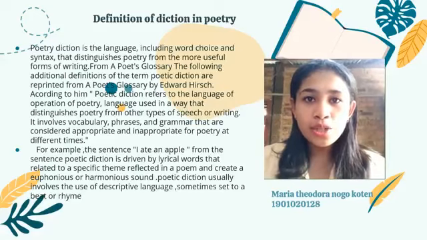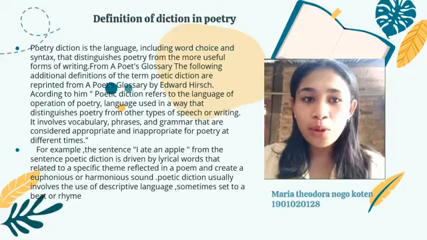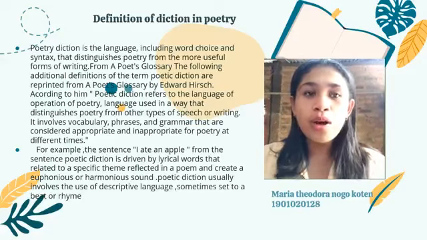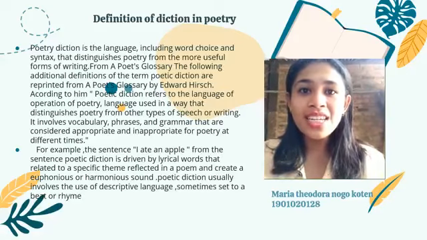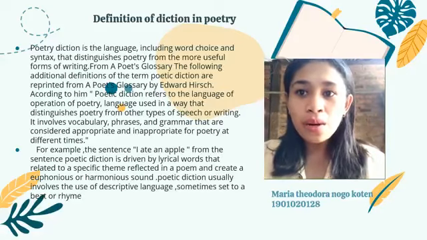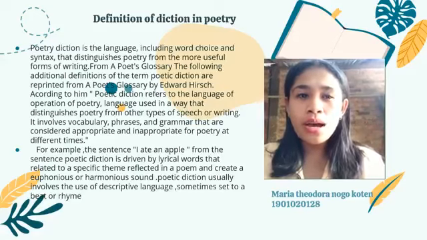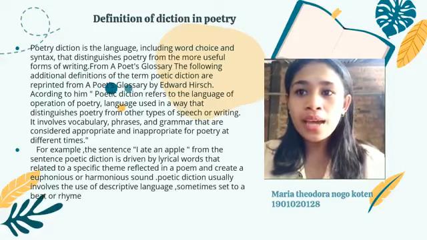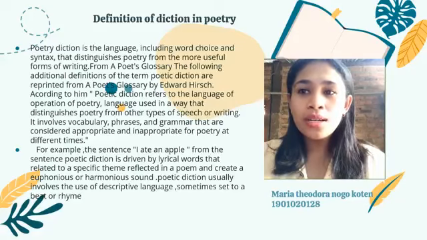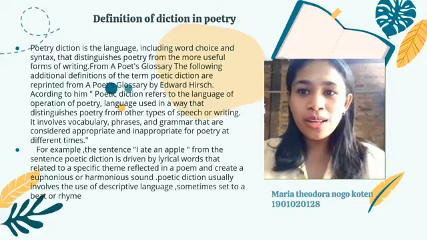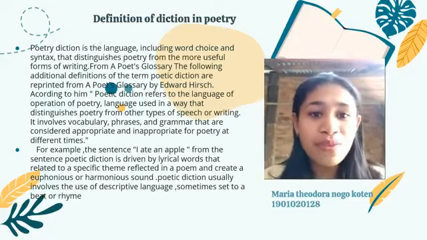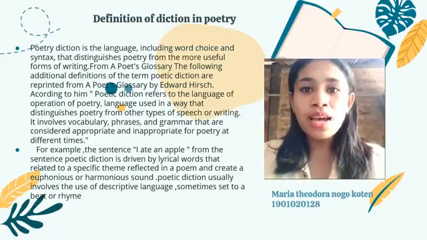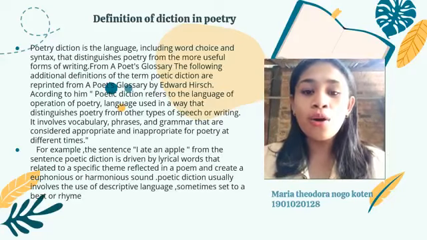Next, I can show the example of diction in poetry. For example, the sentence, I ate an apple. From the sentence, poetic diction is driven by lyrical words that relate to a specific theme reflected in a poem and create a euphonious and harmonious sound. Poetic diction usually involves the use of descriptive language, sometimes set to a beat or rhyme.